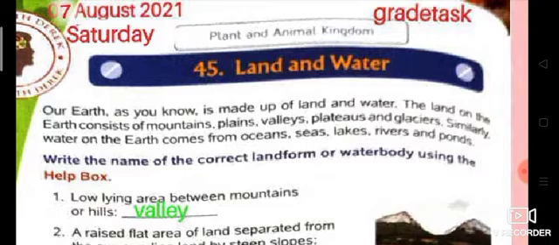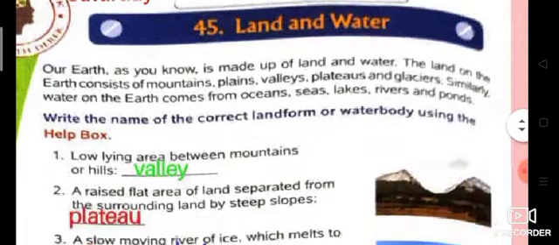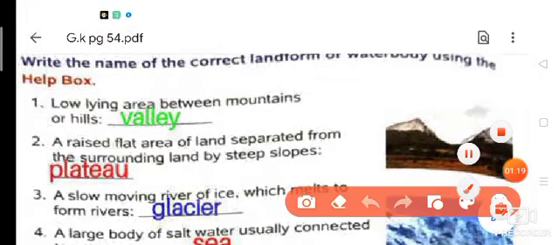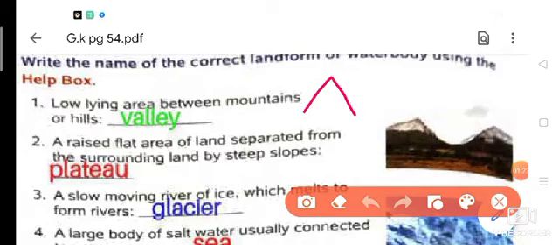Write the name of the correct landform or water body using the help box. Now, first is a low lying area between mountains or hills. Suppose this is your mountain and this is also a mountain.